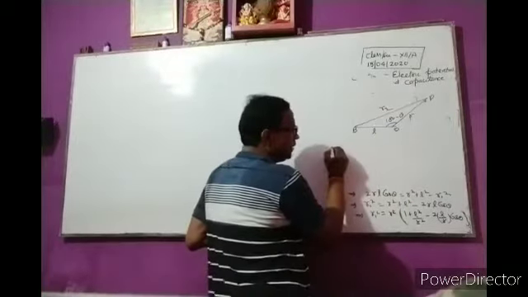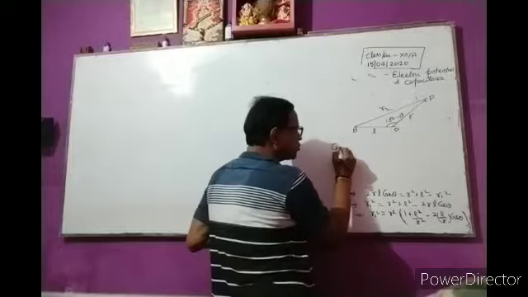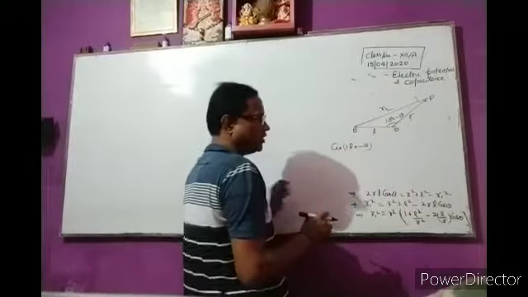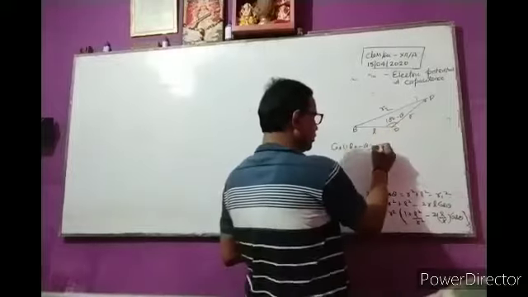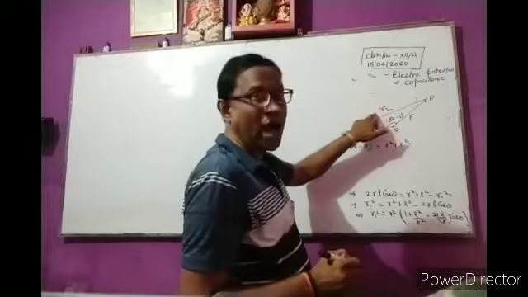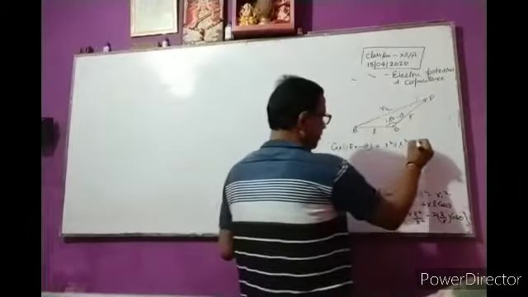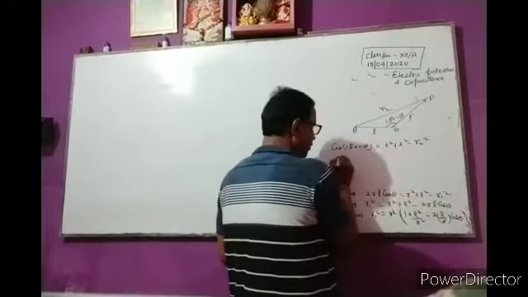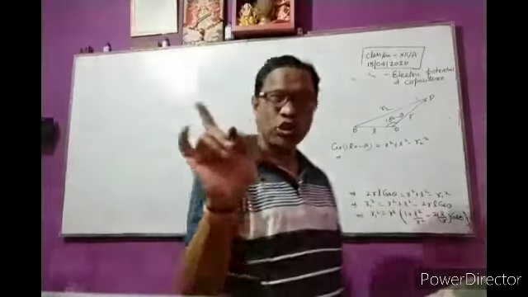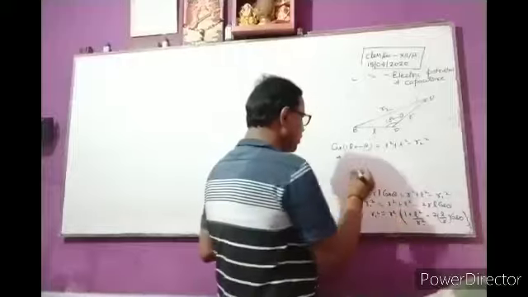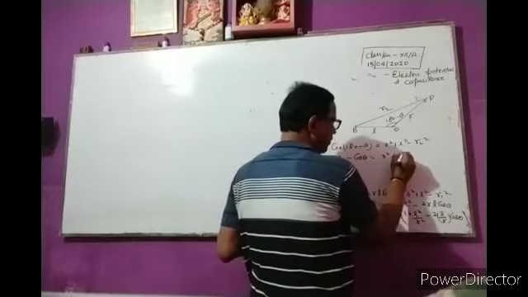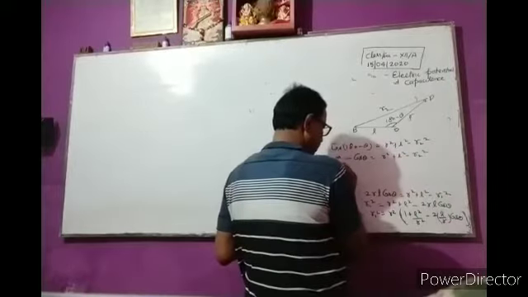So we can write cos 180 minus theta is equal to r square plus l square minus r2 square, divided by 2rl. We know that cos 180 minus theta is equal to minus cos theta. So minus cos theta is equal to r square plus l square minus r2 square, divided by 2rl.